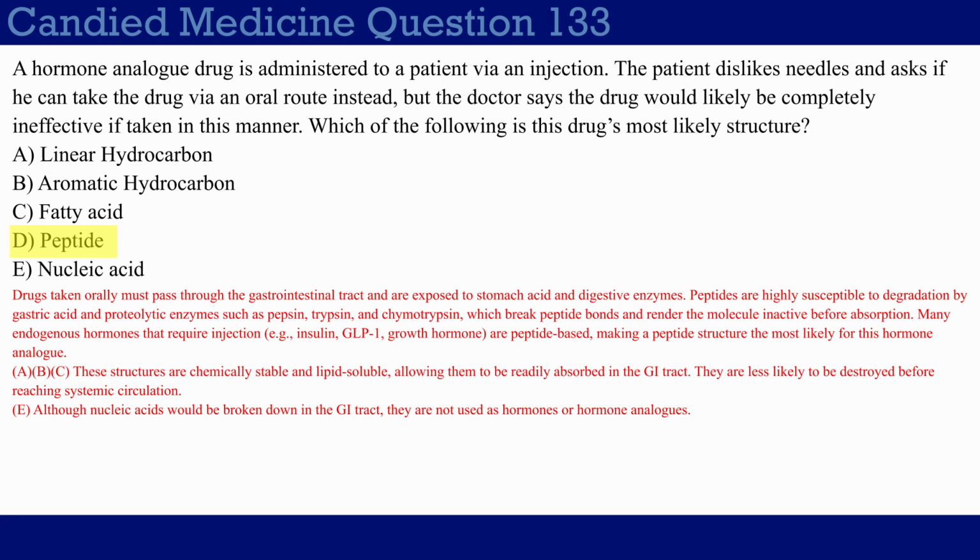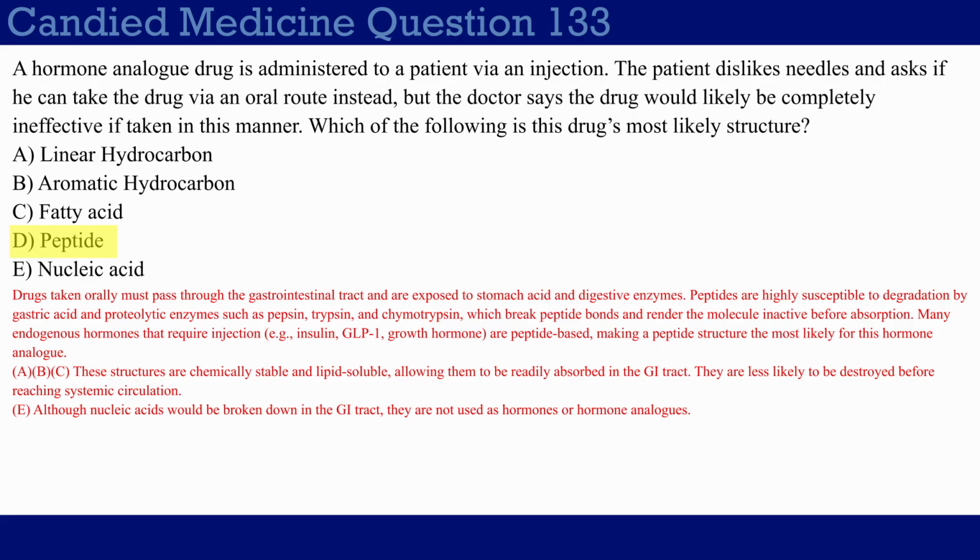So looking at the wrong answer choices here, choices A, B, and C, which is basically hydrocarbons and fatty acids, these are all more chemically stable in the GI tract, and they're also lipid soluble, which means they are more readily absorbed. So they're less likely to be destroyed before reaching the systemic circulation.